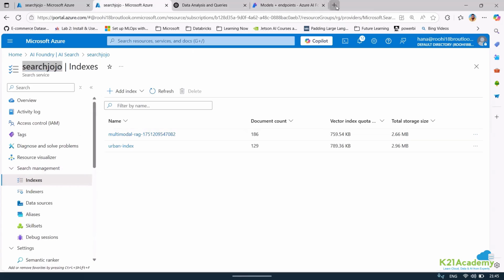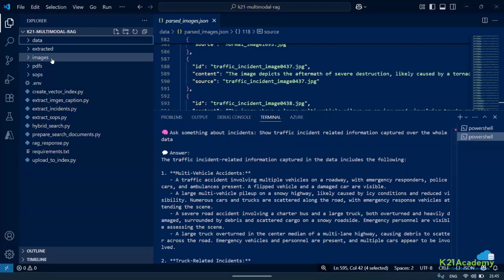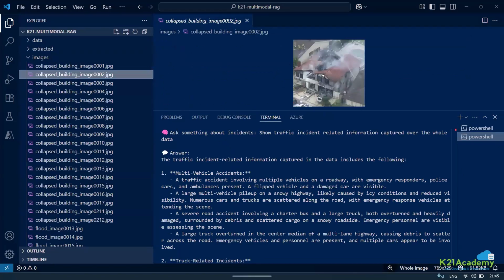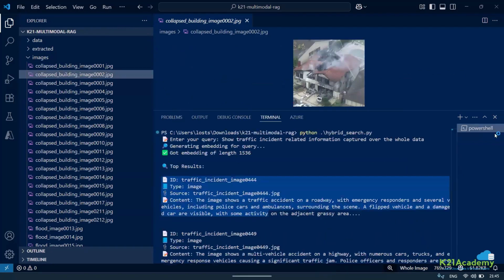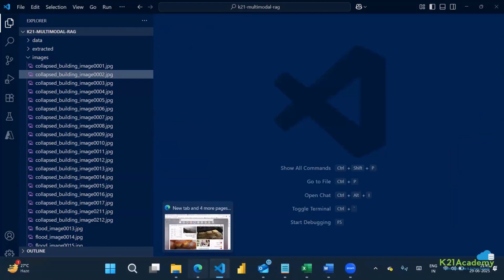If you want, we can try another image, but I don't think the issue is with the image, because Vision has the capability to understand the image, caption it, store it, and then output it. Right now I think it is related to vectorization, which is missing out.